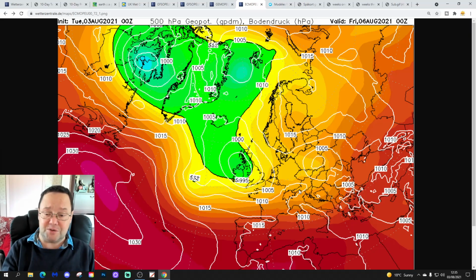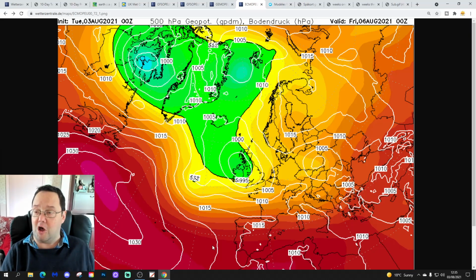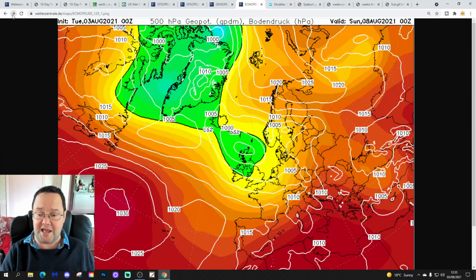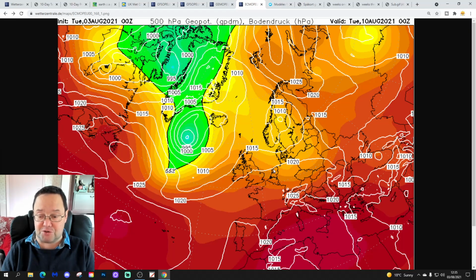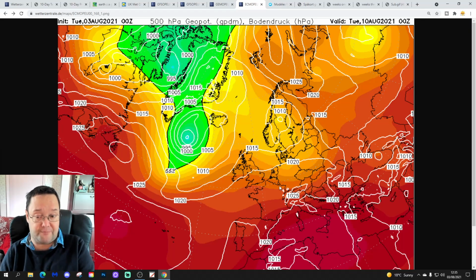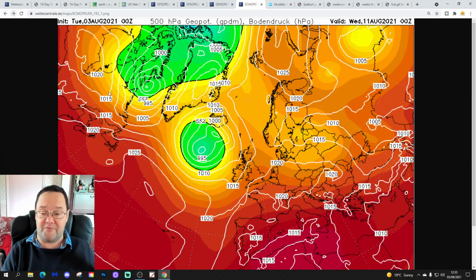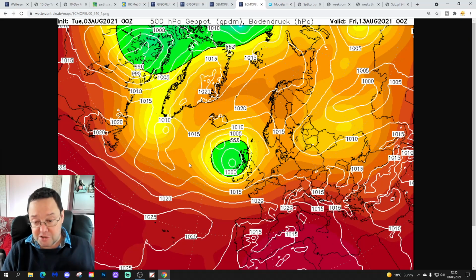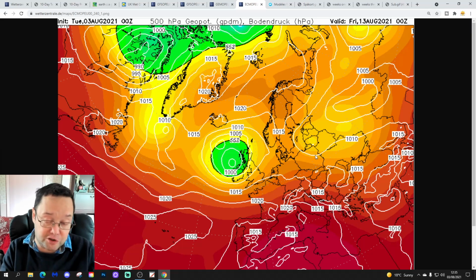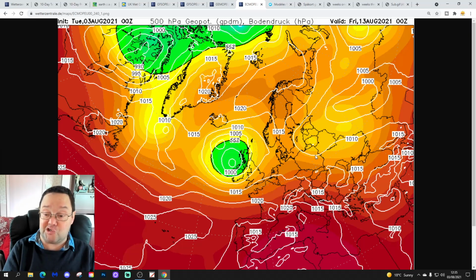ECM looks like that. So again, low pressure is in control of the weather on Friday, and that carries on into the weekend as well. Be a relatively cool and showery weekend. Early next week, in comes this ridge across England and Wales, starting to turn things a little bit drier and warmer there. Scotland and Northern Ireland struggling to settle down, really. And then through to the second half of next week, low pressure just comes in off the Atlantic, very much in line with what the GM is showing, actually.